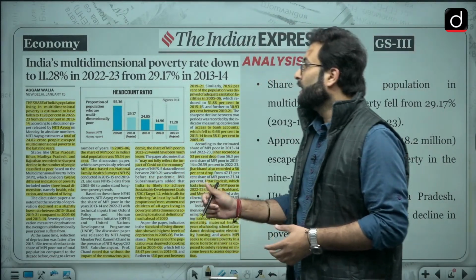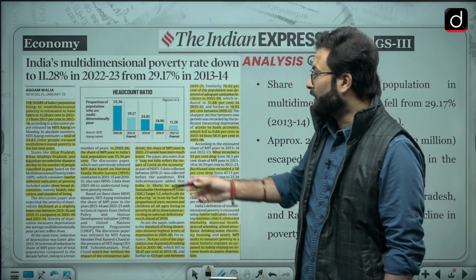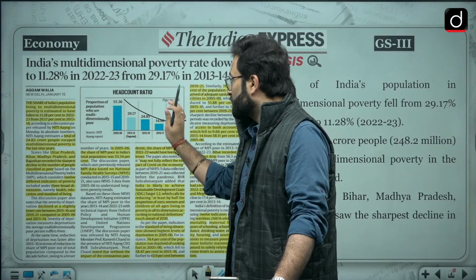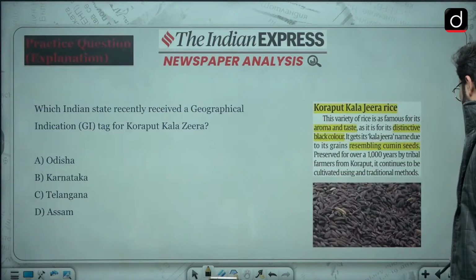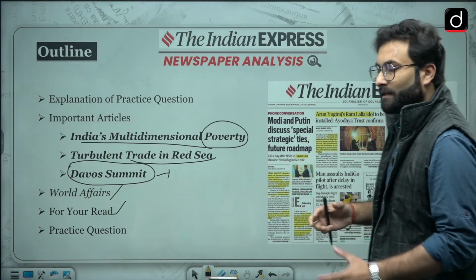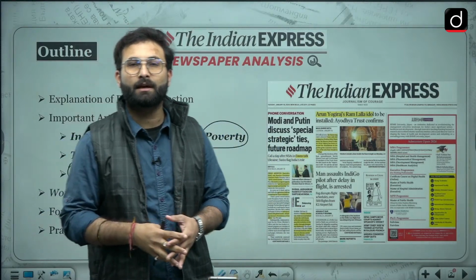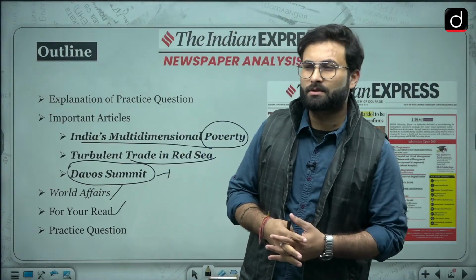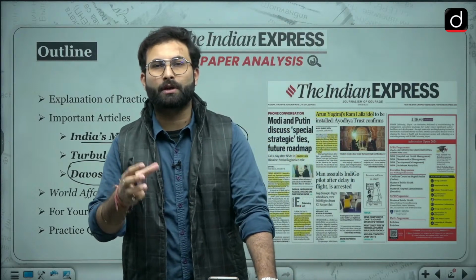Sometimes you can use such pictures in your notes. Simply put a graph, put some numbers like 55 to 11 and show the trend that is declining. Such notes will come handy when you are going for revision. So I would suggest make notes at the time you are taking this class, or otherwise take 15 to 20 minutes extra, but do not go for 2 or 3 hours of notes making from the newspaper. That is not going to yield much. You have to go for the output ratio which it will provide.